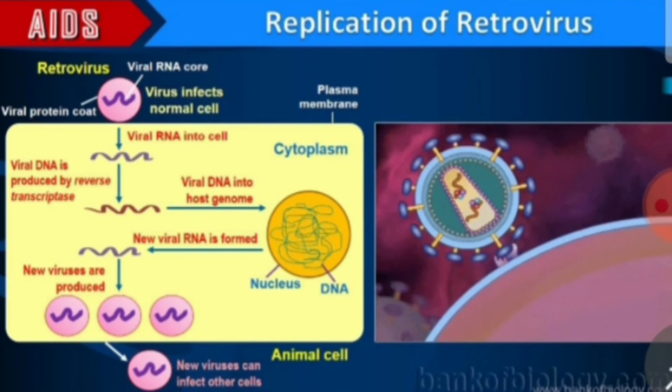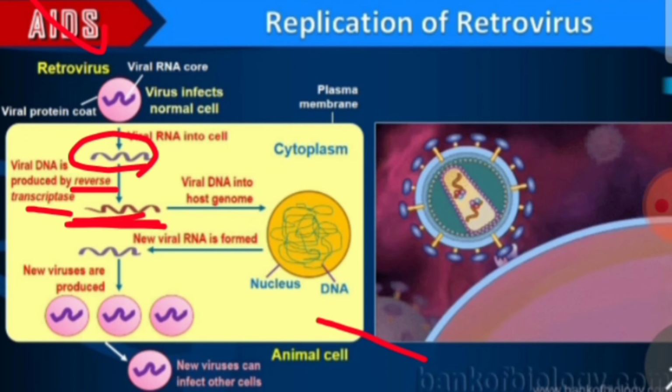Then if you see the life cycle of the HIV virus, it is very important that HIV is a retrovirus because RNA is its genetic material. It infects animal cells. While infecting, it transfers its genetic RNA into the host cell, where with the help of the reverse transcriptase enzyme it is converted to DNA, viral DNA.